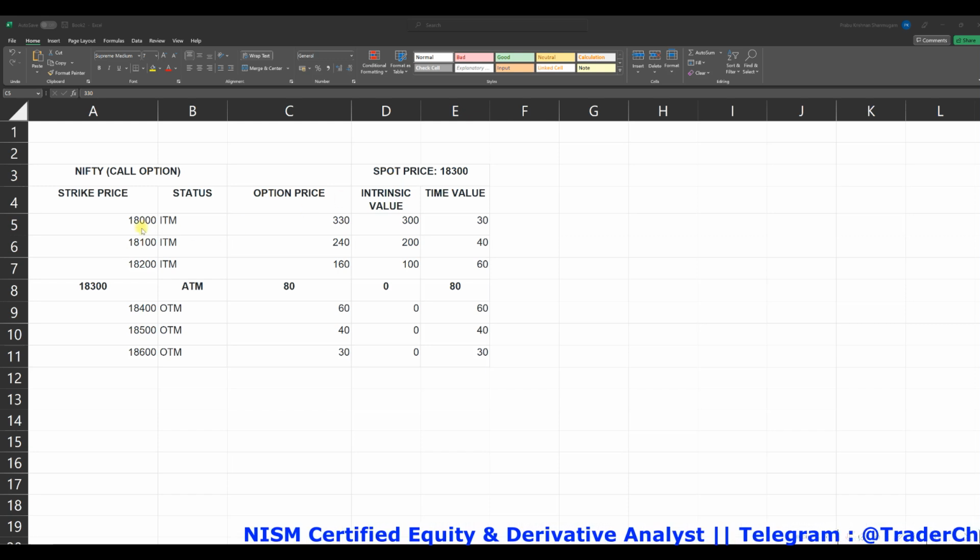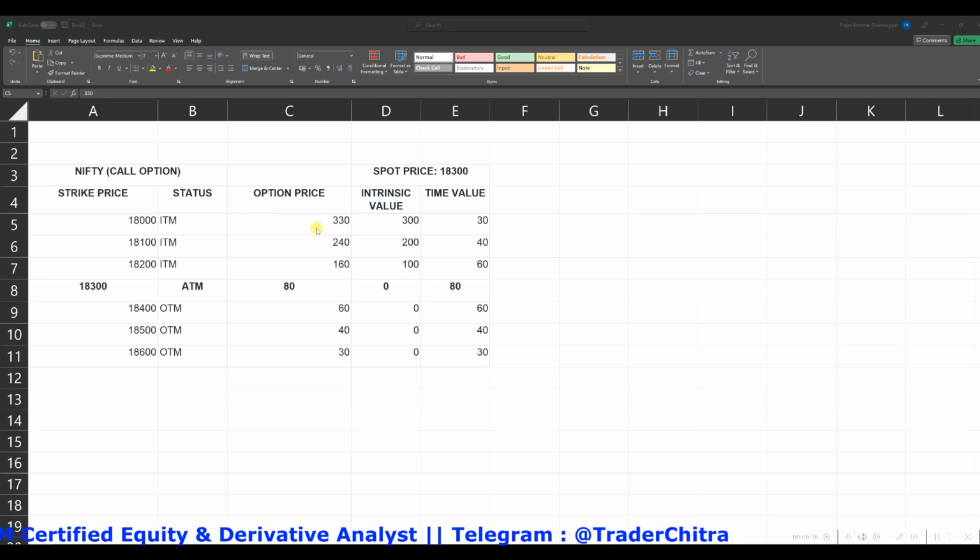Okay. So we'll start with 18,000. 18,000 is called deep ITM. For the 18,000 ITM, the option price will be 330. In this 330, the intrinsic value is 300. We get this 300 by 18,300 minus 18,000, that is, spot price minus strike price. So what is the 30 then? 30 is the time value. So ITM will have time value.